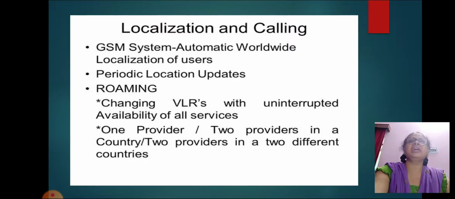The VLR contains the exact location of all mobile subscribers currently present in the service area. VLR is responsible for the mobile station to inform the HLR about location changes. As soon as the user moves from one location to another, the HLR sends all data needed to renew the VLR